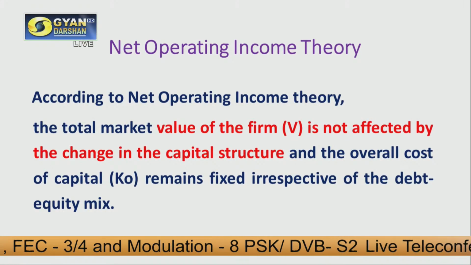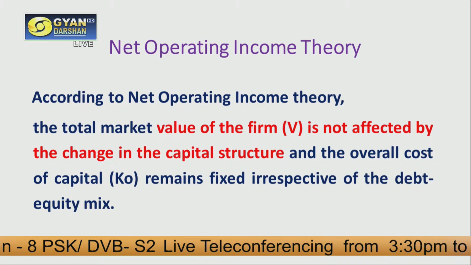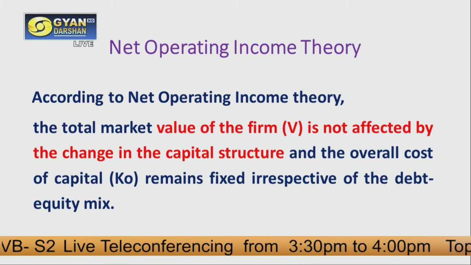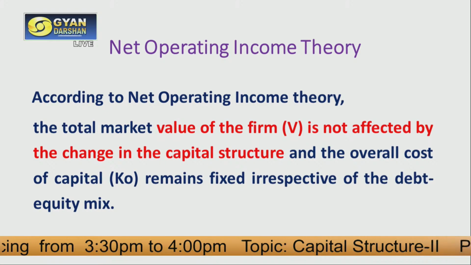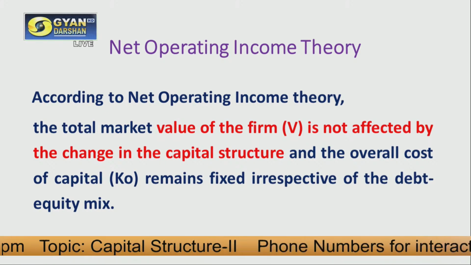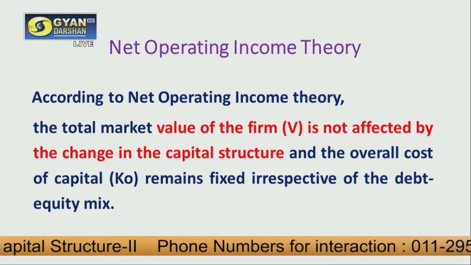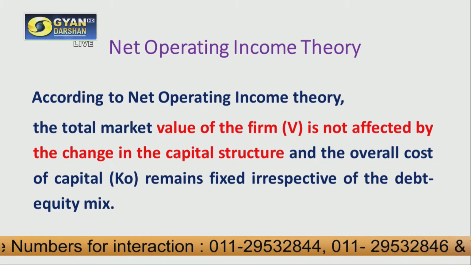Now, according to this theory, the net operating income theory says that the total market value of the firm is not affected by the change in capital structure. That means whatever your capital structure is, if you change it, it is not going to impact the value of the firm, and the overall cost of capital will remain fixed irrespective of the debt and equity mix.